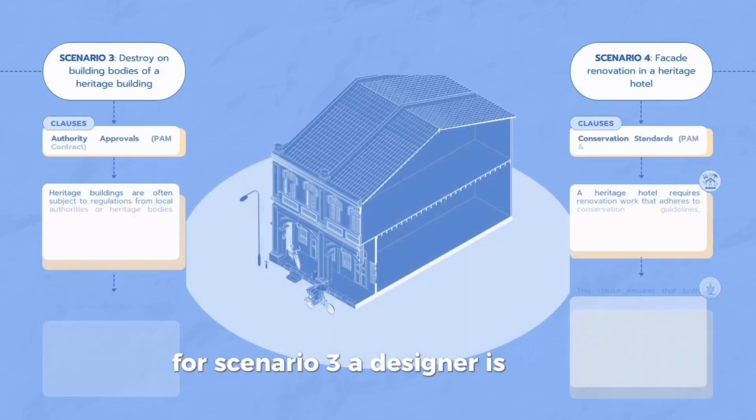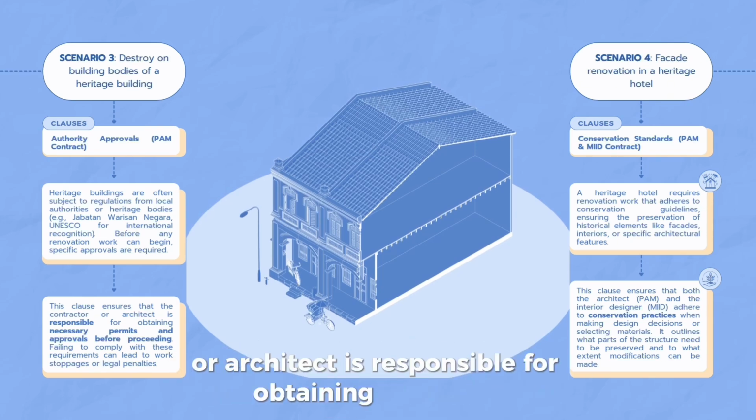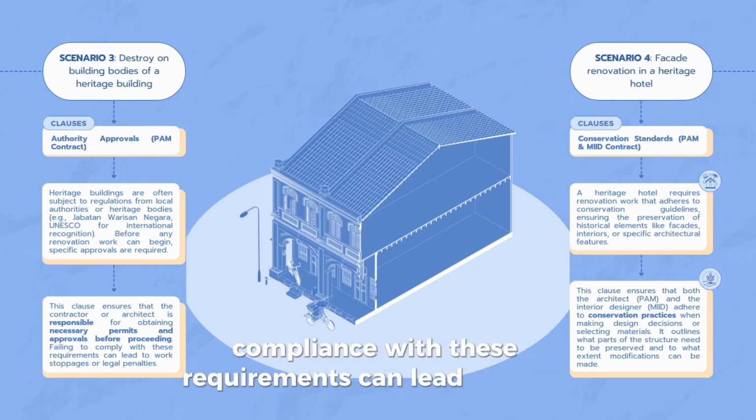For scenario 3, a designer is hired to renovate a heritage building into a high-end cafe. Heritage buildings are often subject to regulation from local authorities or heritage bodies. Certain approvals must be obtained before renovation works can begin. The authority approvals clause ensures that the contractor or architect is responsible for obtaining necessary approvals prior to moving forward. Non-compliance with these requirements can lead to work stoppages or legal penalties.